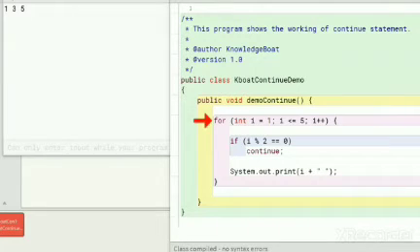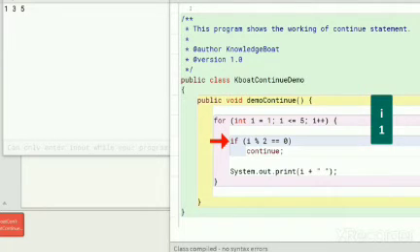Program control comes to the for loop. I is initialized to 1. As the loop condition is true, program control enters the loop body. I is 1, so it is not divisible by 2. This if condition is false. Program control moves to the print statement. Value of I, which is 1, gets printed to the console.